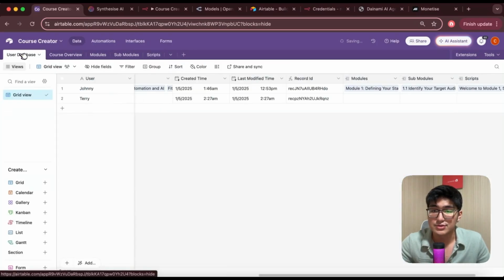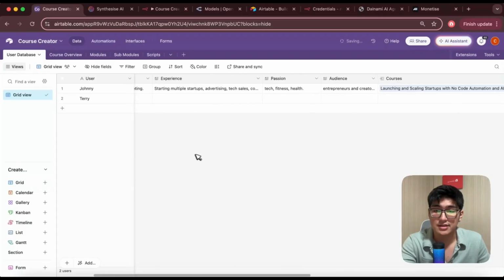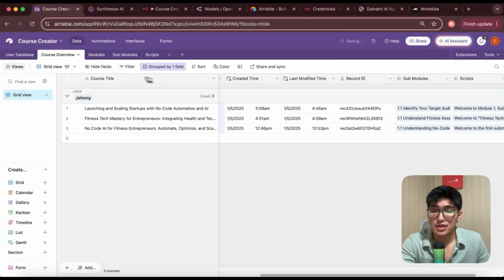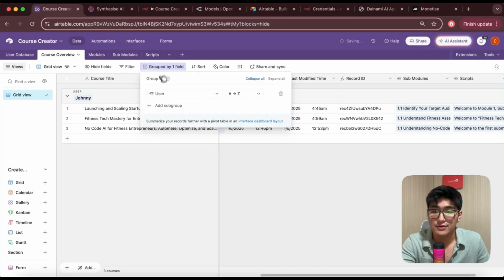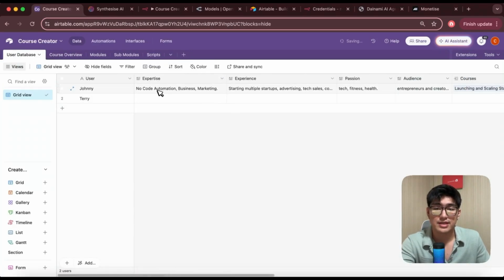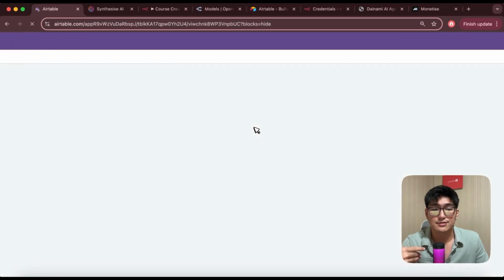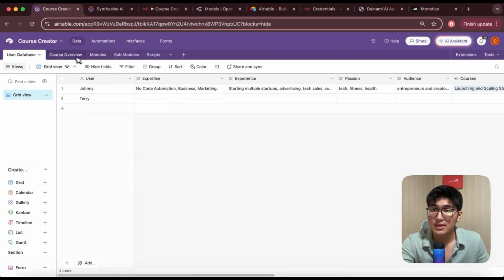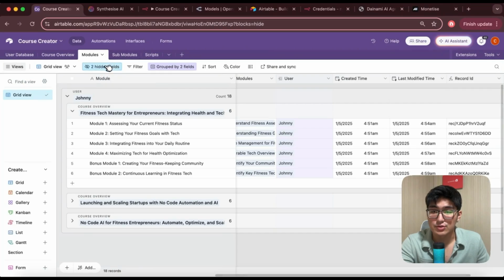So if we start off from the user database, we don't have to do anything here. Okay, we can just keep it as it is. For the cost overview, we want to group by one field. We're going to group by the user so that we can see all the courses that is created for a specific user. And for this system, what I actually want to do is to be able to create for different users, so that each time the agent creates, it will create based on the initial information that we've provided it. We don't have to always provide it a new set of information about ourselves whenever we want to create a new course. Okay, and then for modules over here, you want to hide the fields.